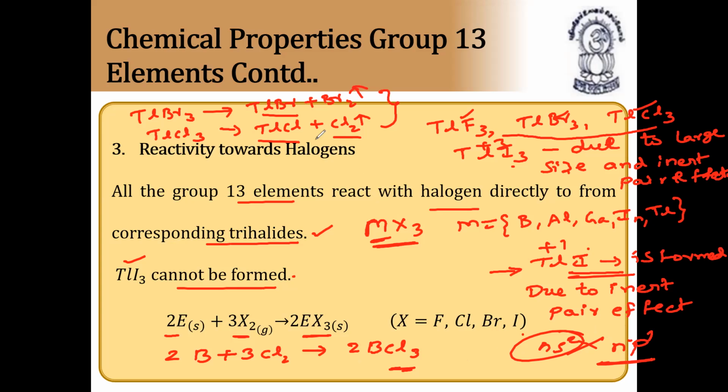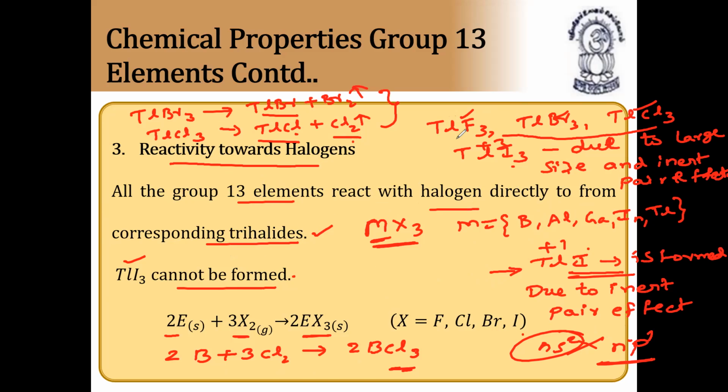So this p electron will form only monohalides of type MX. And thallium triiodide does not form at all due to large size and inert pair effect. So these are the trends of 13 group elements in reaction towards halogens. Point number one, all the 13 group elements react with halogens directly to form the corresponding trihalides except thallium.